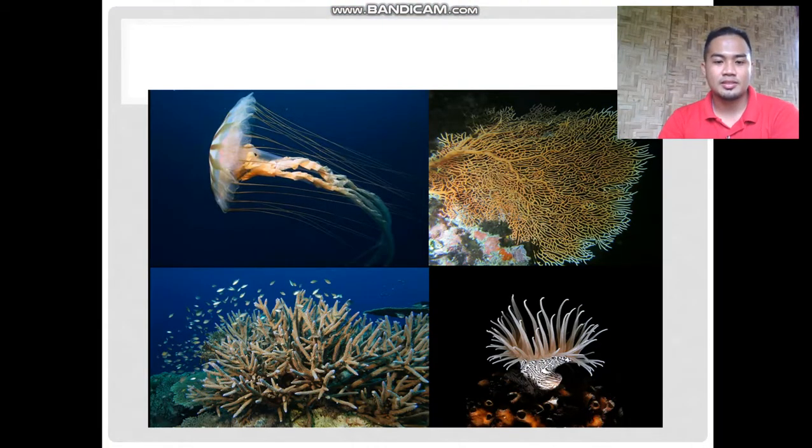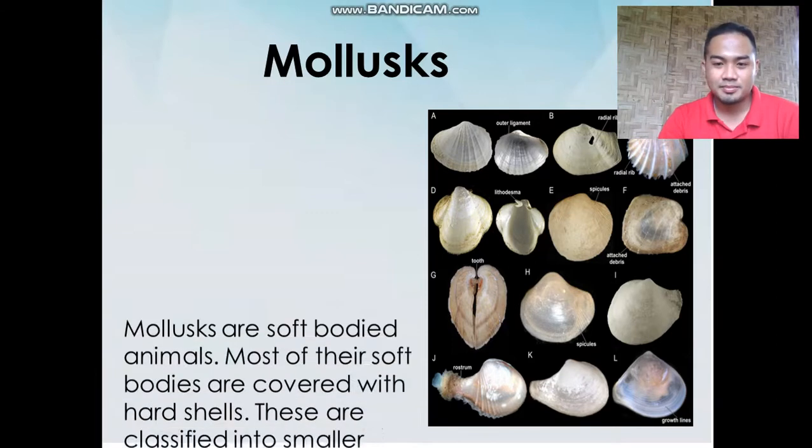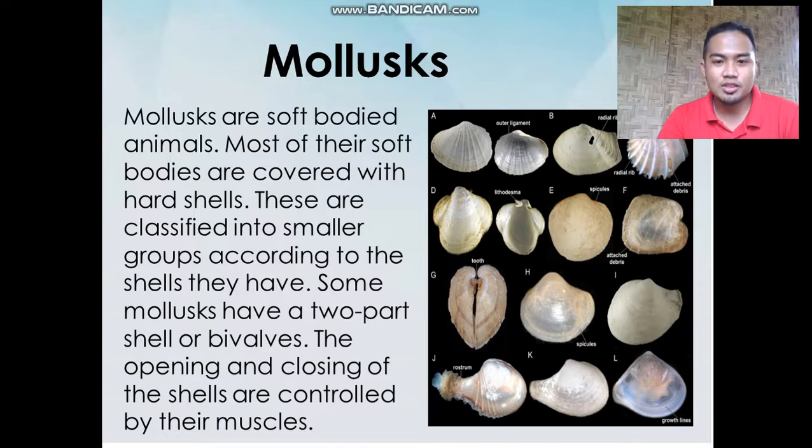Those are the examples of Cnidarians. Next, mollusks. Familiar na sila sa aton. Nagakaon kita sang inibala, sinibala. So, mollusks are soft-bodied animals.